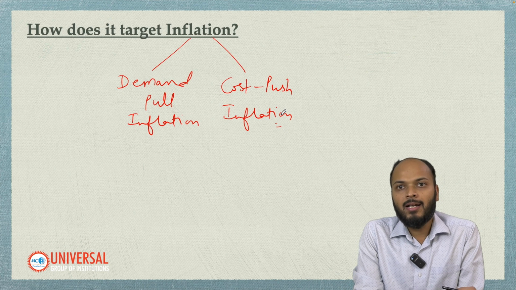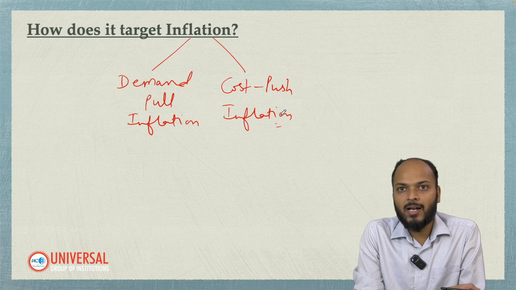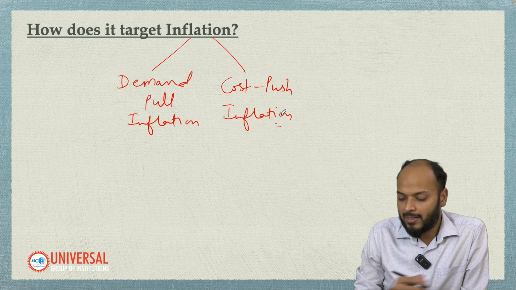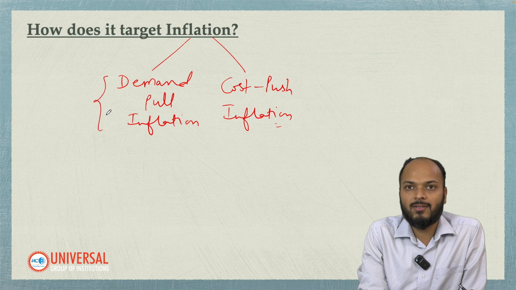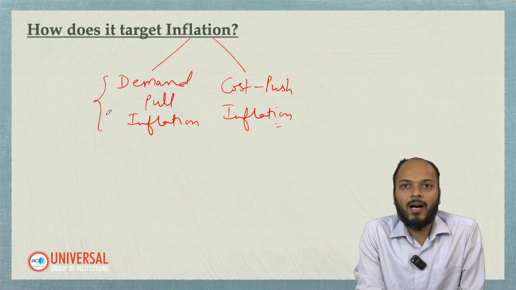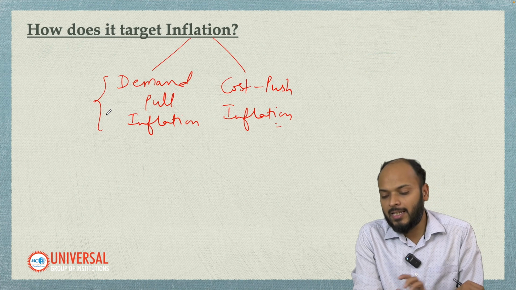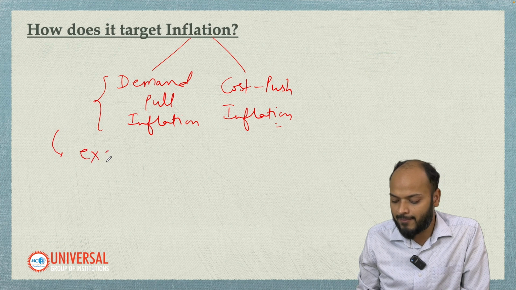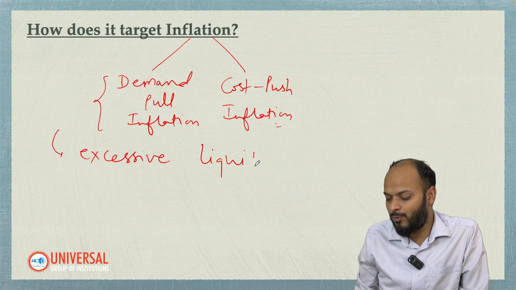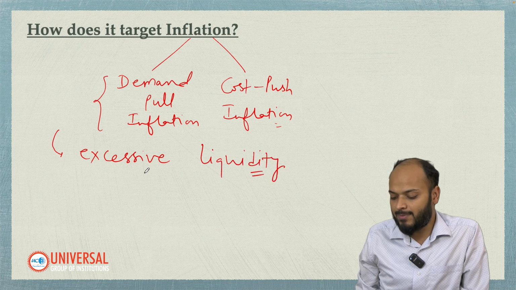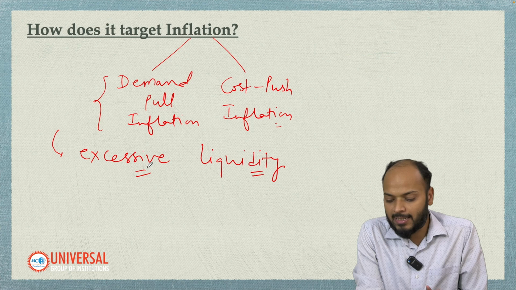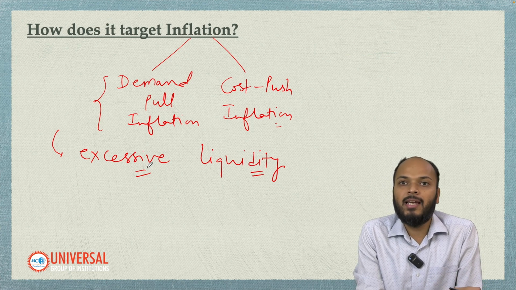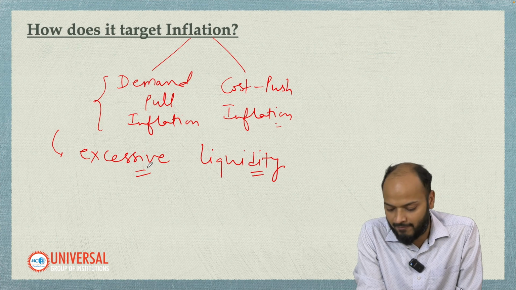When the aggregate demand exceeds the supply, then the inflation which is caused is called demand pull inflation. Generally this kind of inflation is there because of excessive liquidity. When people have more money, when liquidity is more in the economy, at that time demand increases more than the supply, which causes an increase in price level, or inflation.